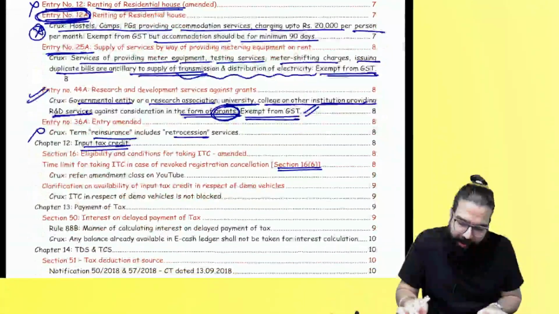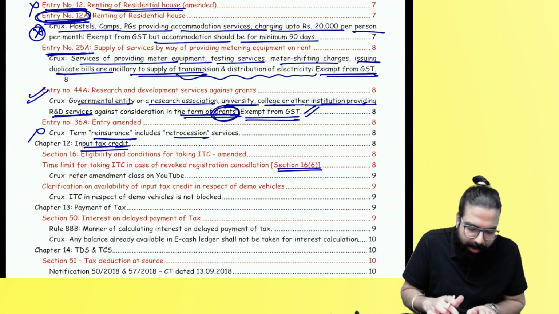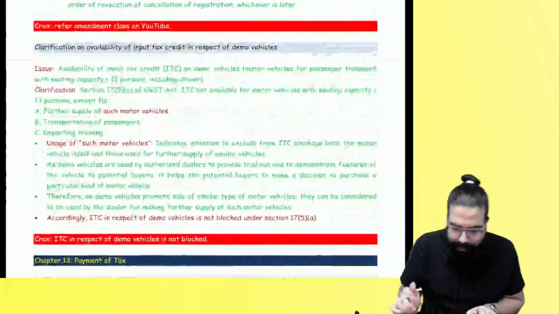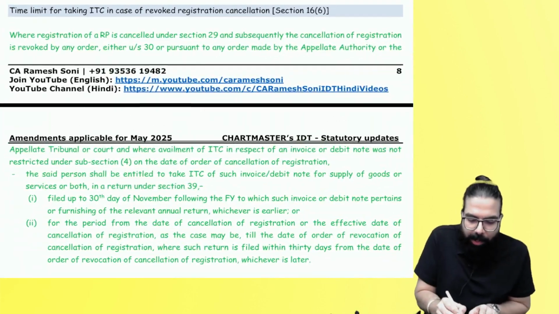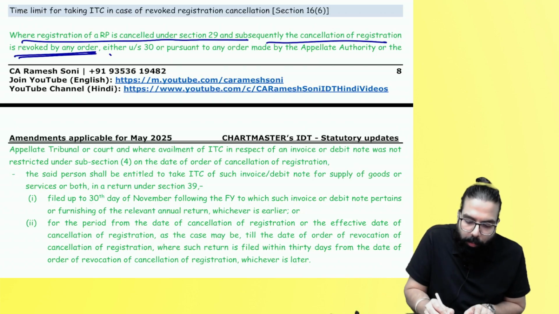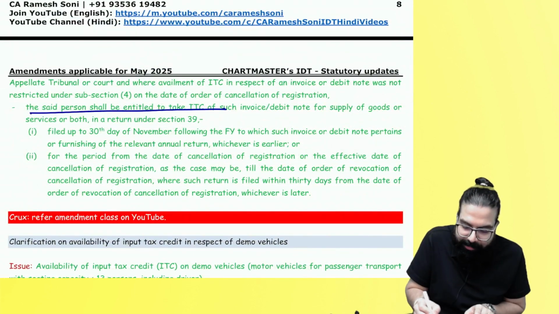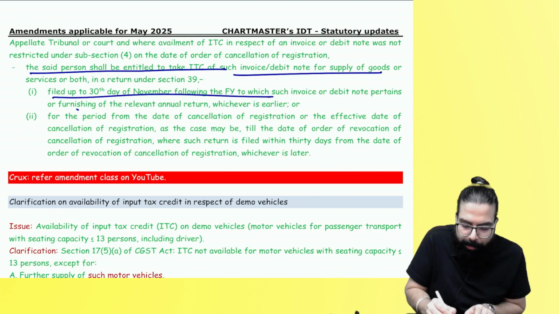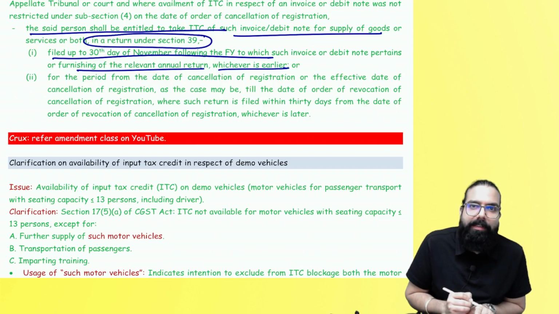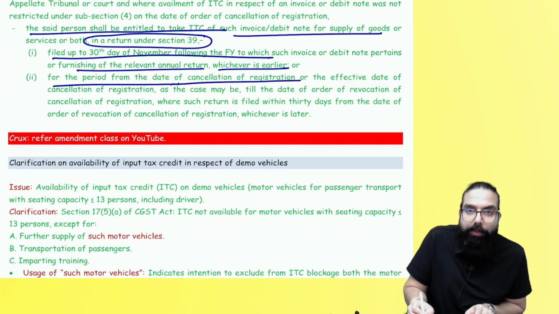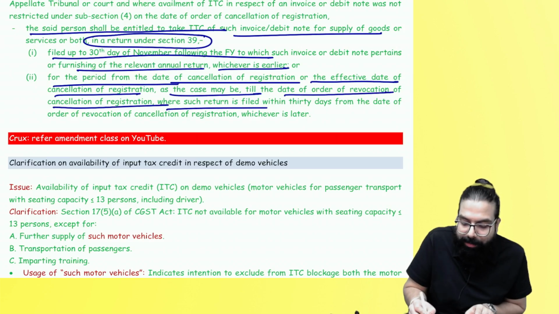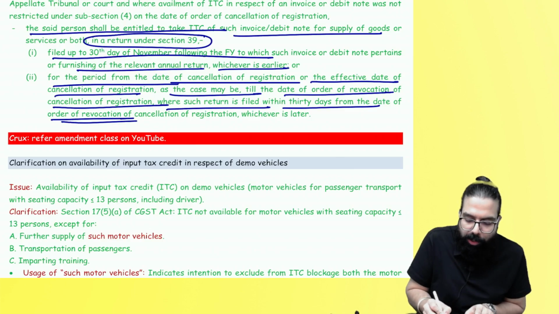I'll quickly show you over here what section 16(6) says in respect of input tax credit. We had learned this in our ITC chapter. Section 16(6) says that where a registered person's registration has been cancelled and subsequently the registration is revoked, then the said person shall be entitled to take the ITC by 30th November or the actual date of the annual return, whichever is earlier, or it can be taken in a return, basically GSTR 3B, which you are filing from the date of cancellation or the effective date, as the case may be, till the date of revocation, where such return is filed within 30 days from the date of the order of revocation,